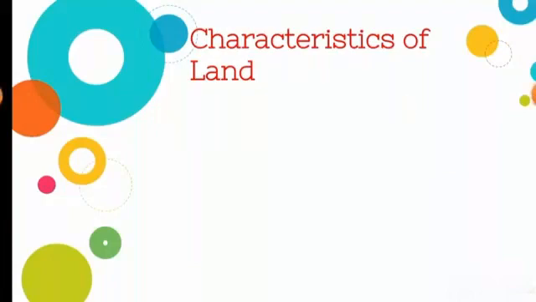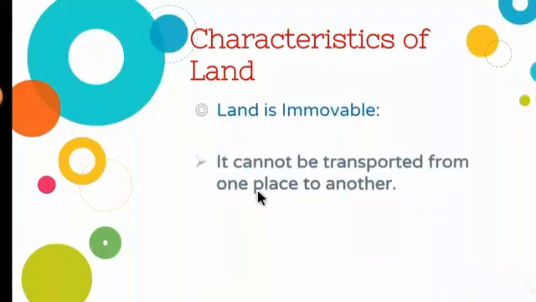The next characteristic feature is land is immovable. Immovable means it cannot be moved. So it cannot be transported from one place to another. Land cannot be transported from one place to another.